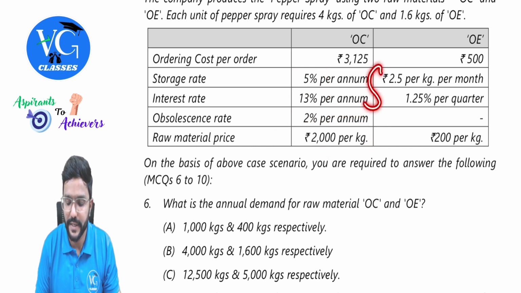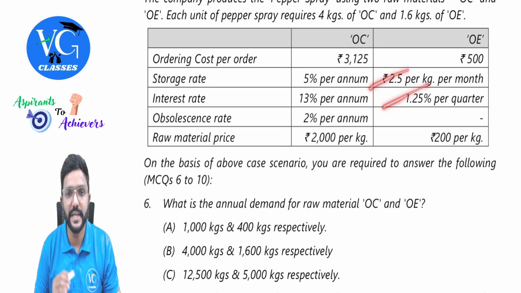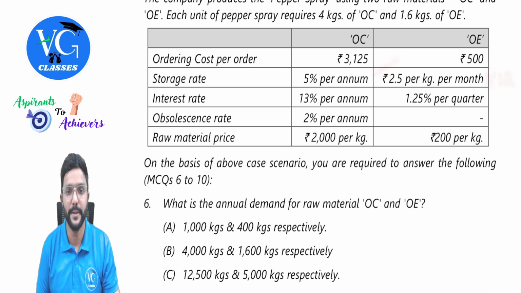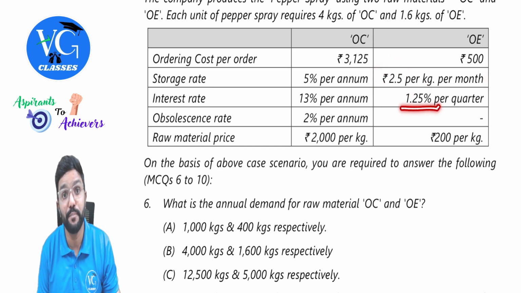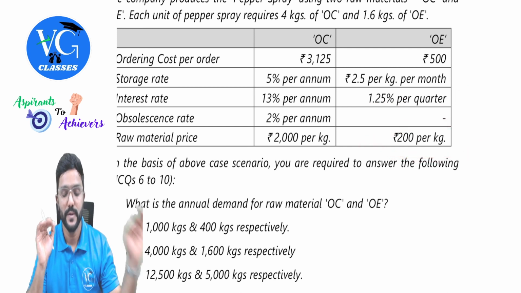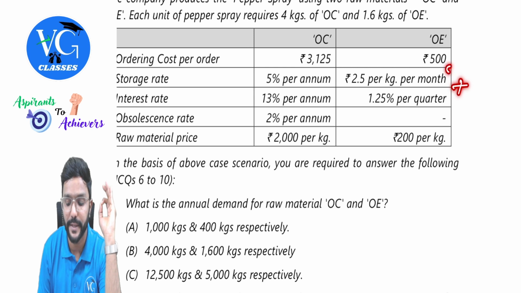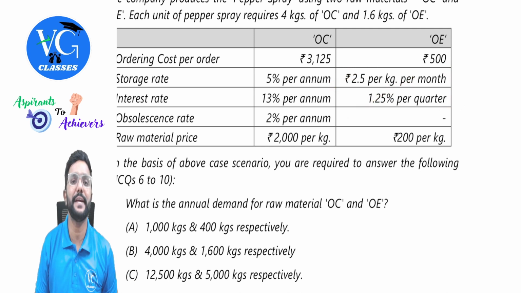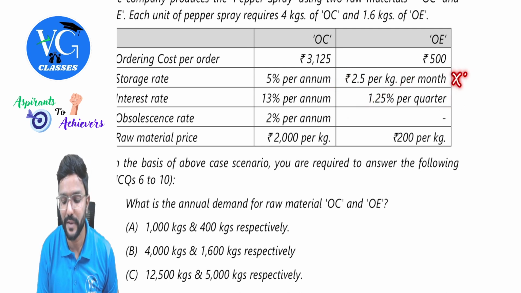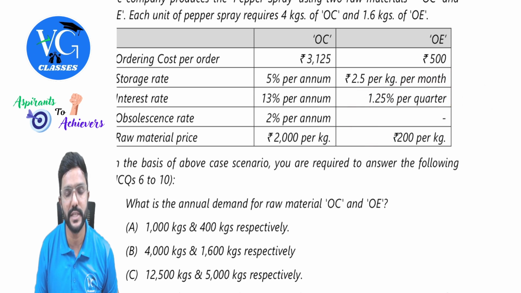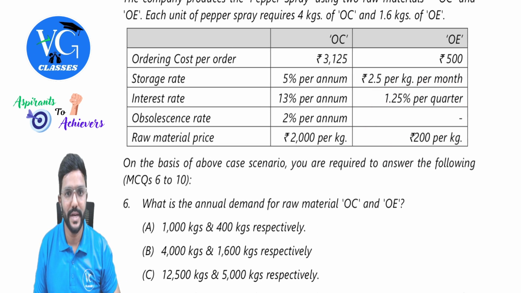Coming to this product, one is in rupees, one is in percentage, so please be careful. 2.5 per kg per month means we need to multiply this with 12. Whereas here it is 1.25% per quarter. First multiply this with 4, then apply this on the purchase price. We need to add both of them at the end. One is in rupees, one is in percentage. Should we add both? Yes, which will give carrying cost per unit per annum. This has to be multiplied with 12, this has to be multiplied with 4, and this percentage, whatever we get, we need to multiply with the purchase price of the raw material, guys. Okay, sir.